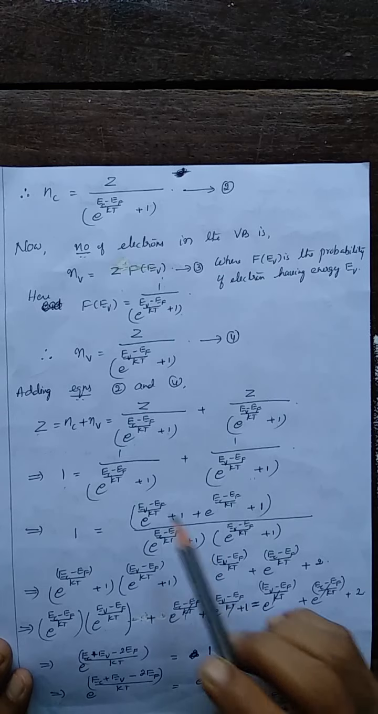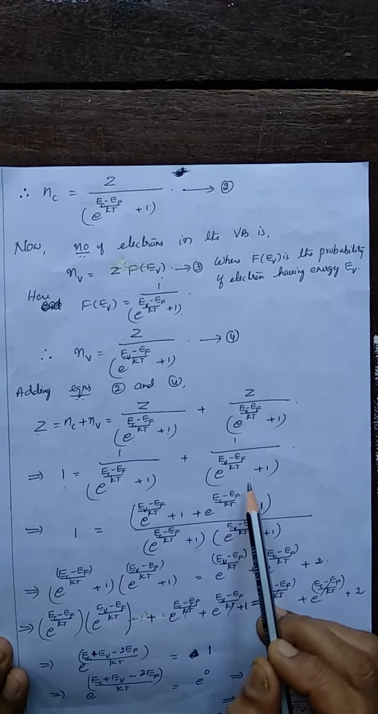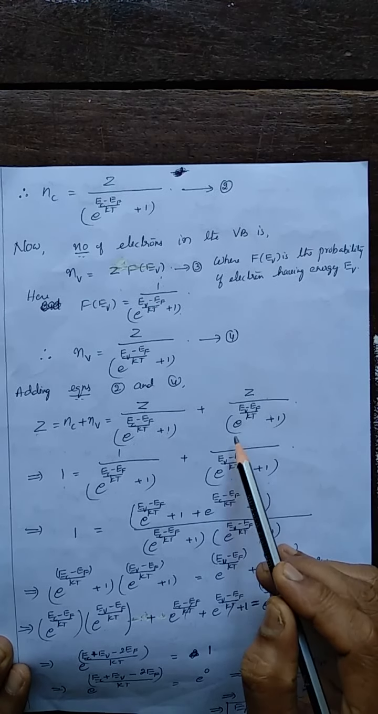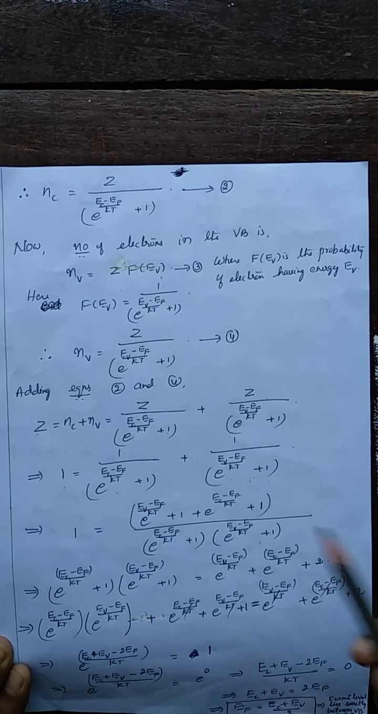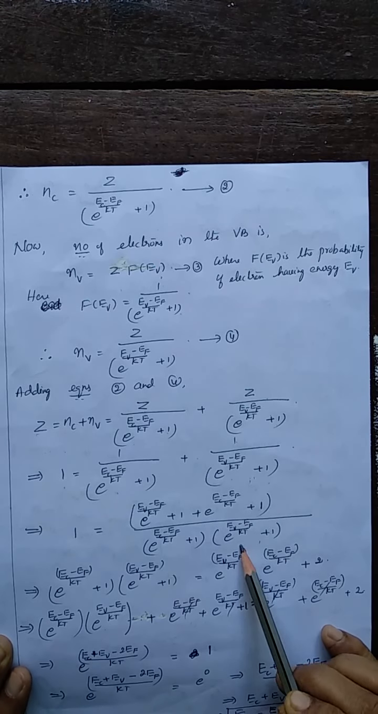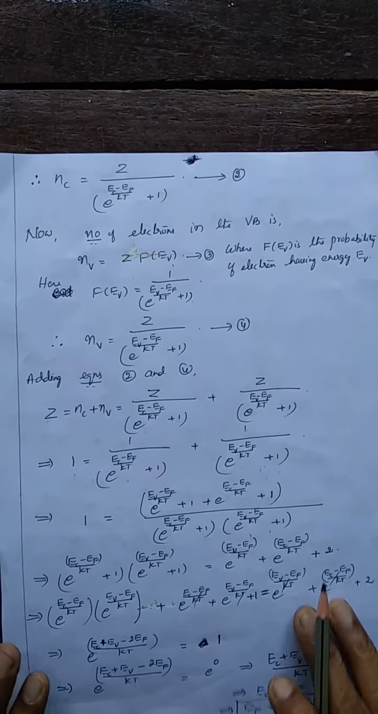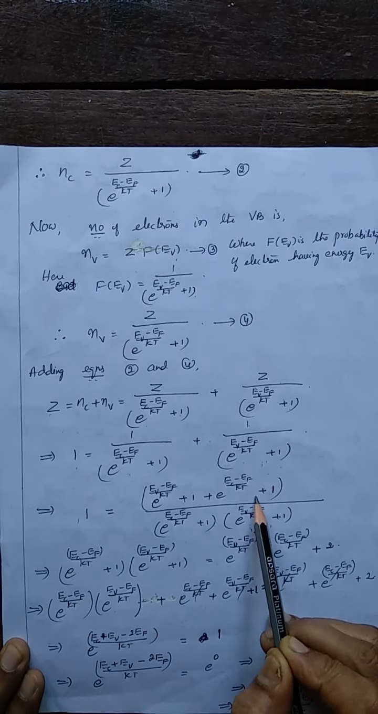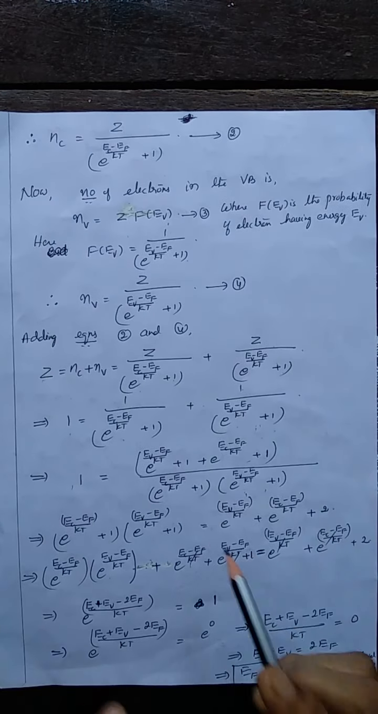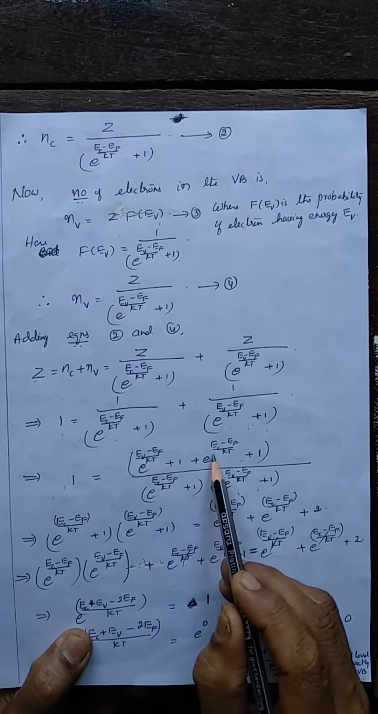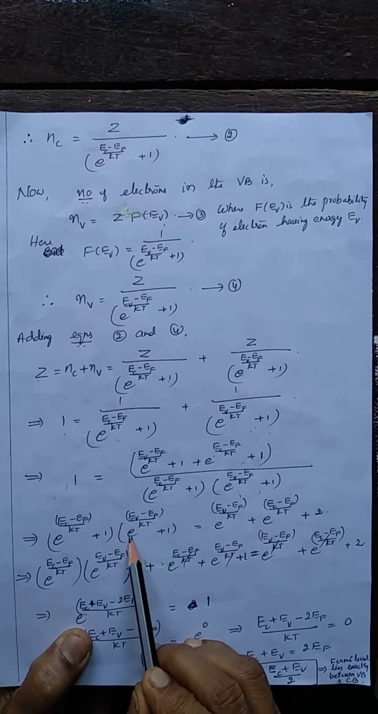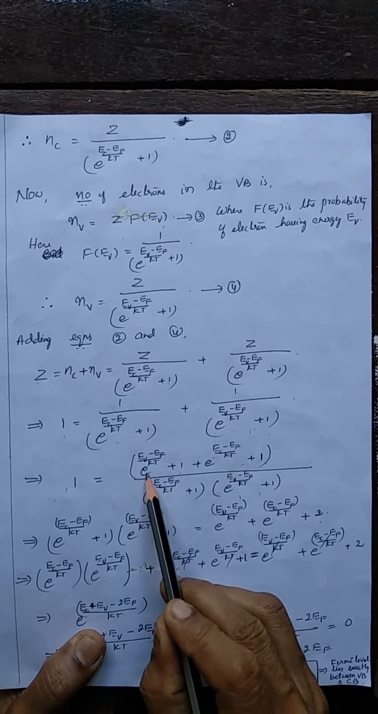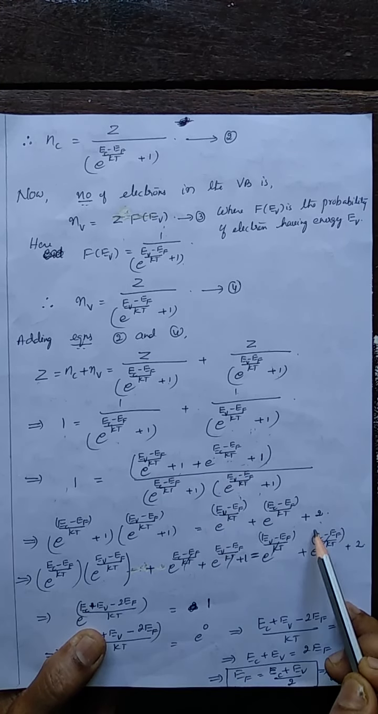Now, simplify. The common denominator is this term into this term. The numerator is this term plus 1 into this term, and we get 1 equal to this. Or simplify: this into this equals this. I won't explain it all here. This term into 1 equals the numerator, so you get this term equal to this. And on the right hand side 1 plus 1 becomes 2. These two terms, this term plus this plus 2.